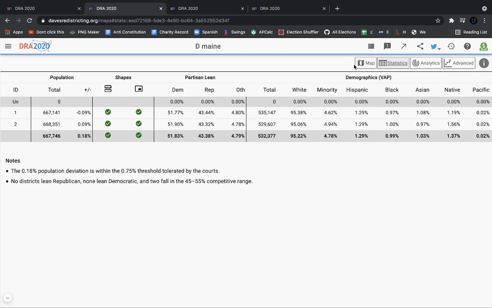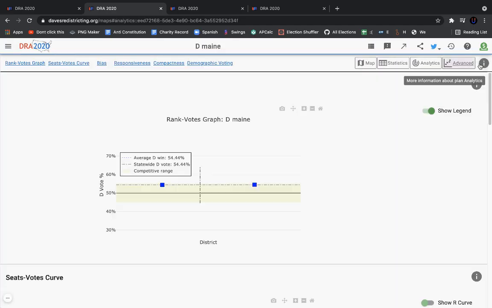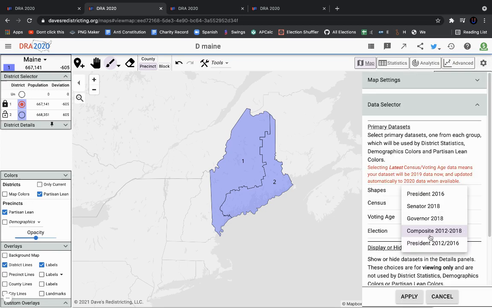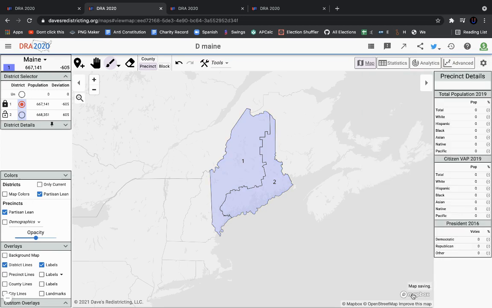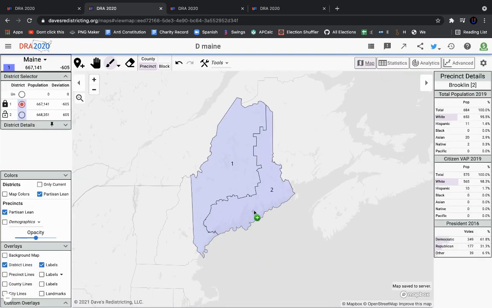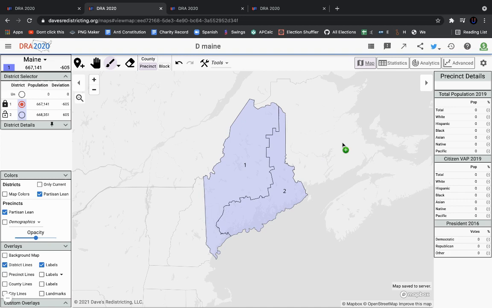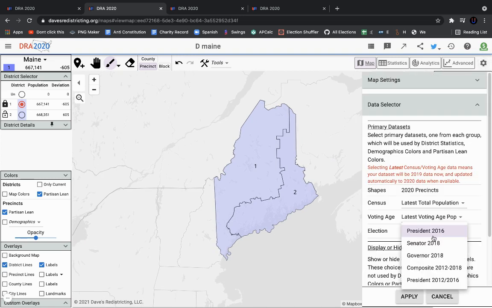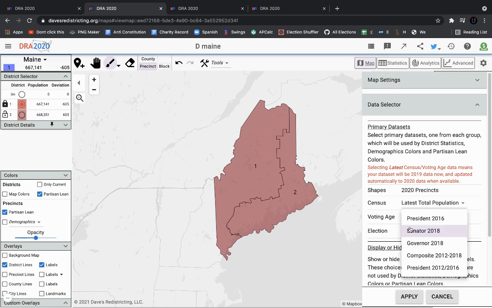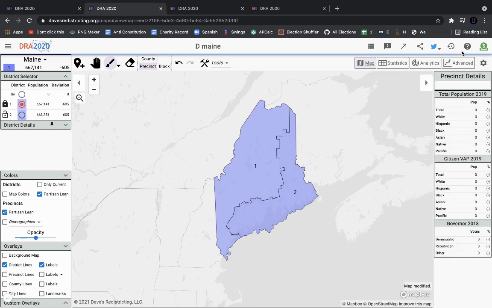We can kind of play around with data sets. Hillary Clinton, I think she would have probably won both of these, but I think the first would have been significantly closer than the second, although I could be wrong. No, yeah, she would have won both of these. So, in fact, it would be impossible for the Republicans to win both of these unless they actually won statewide. And unless you're telling me that you think that a Republican can win statewide in Maine, realistically, I don't think it would happen.